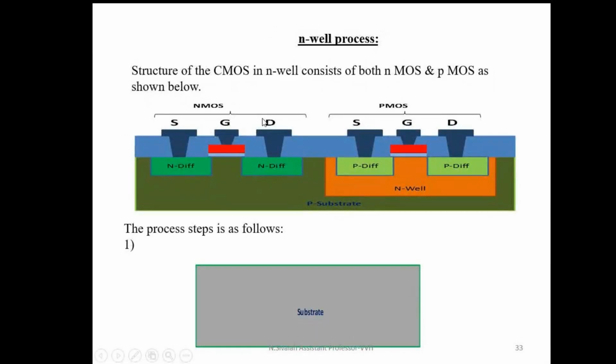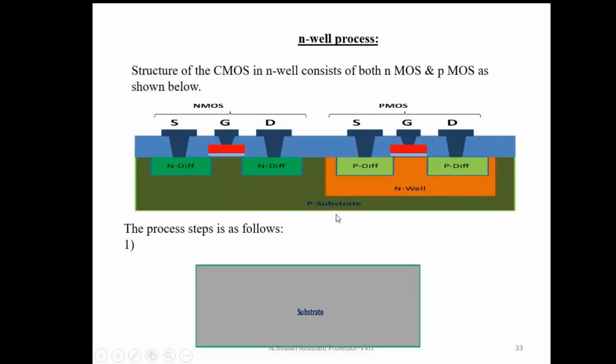See, the structure of CMOS in N-well consists of both the NMOS and PMOS. CMOS means what? It contains both the NMOS transistor and PMOS transistor. In N-well, which transistor can we form? In N-well, we can form a PMOS transistor. By using the remaining area, I can form an NMOS transistor. In this case also, I can follow the same sequence of steps only.